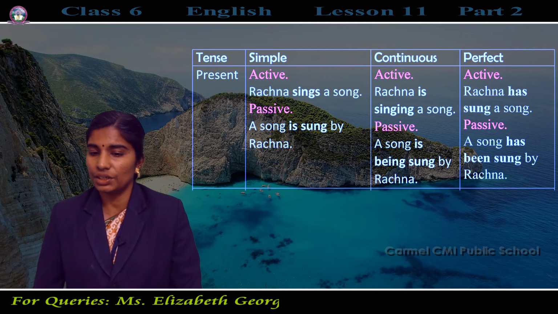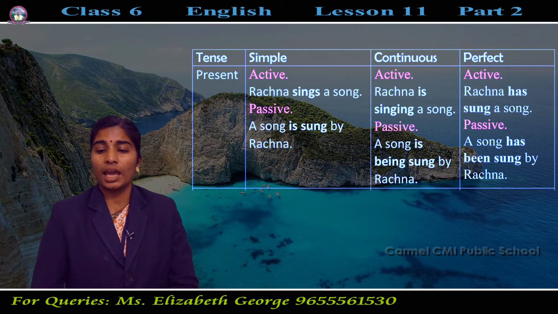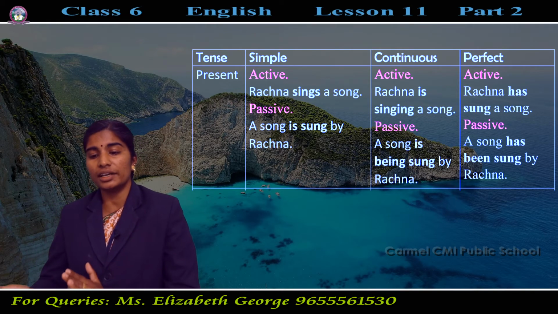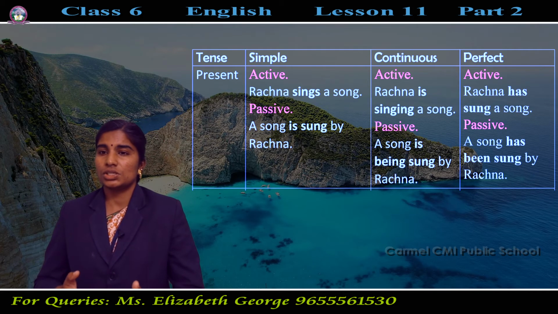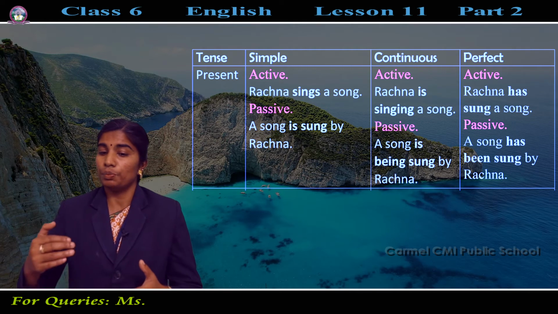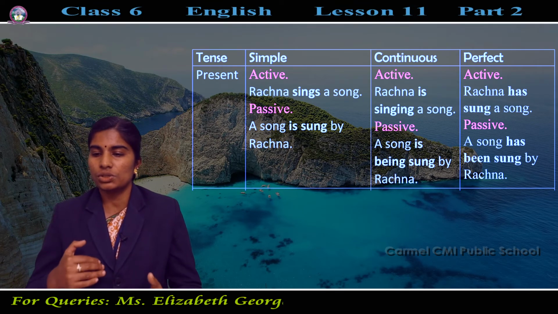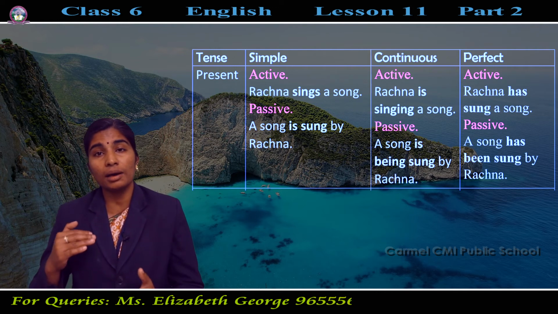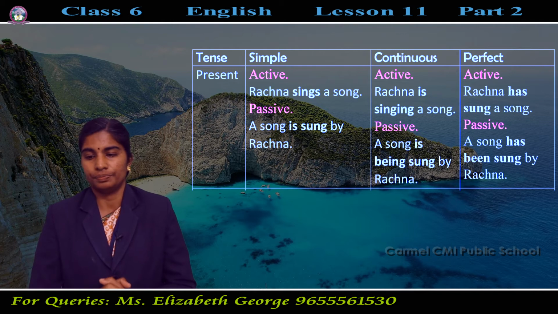Okay. Next, present continuous tense. Rachna is singing a song. It is in present continuous tense. Without changing the tense, just change that to passive voice. A song is being sung by Rachna. Here also we are using the V3 form for the main verb.